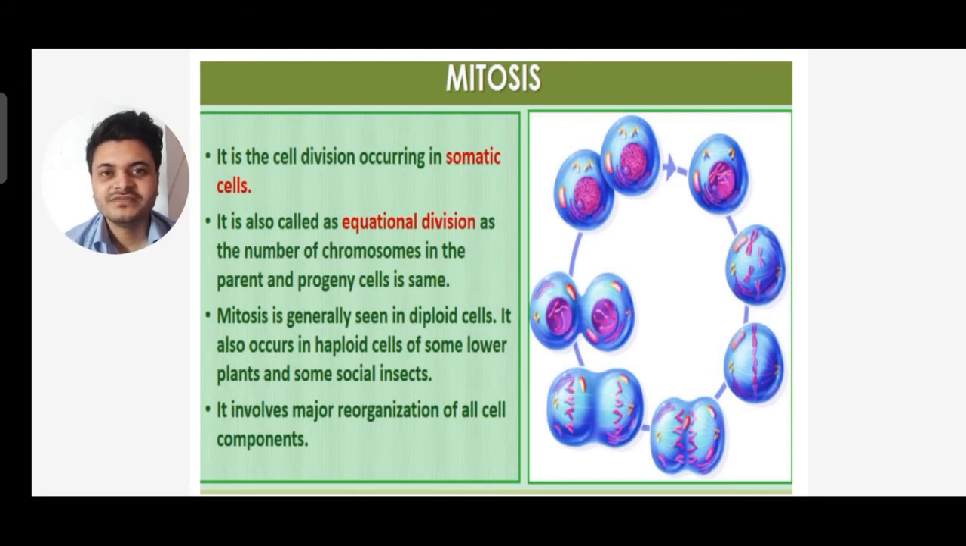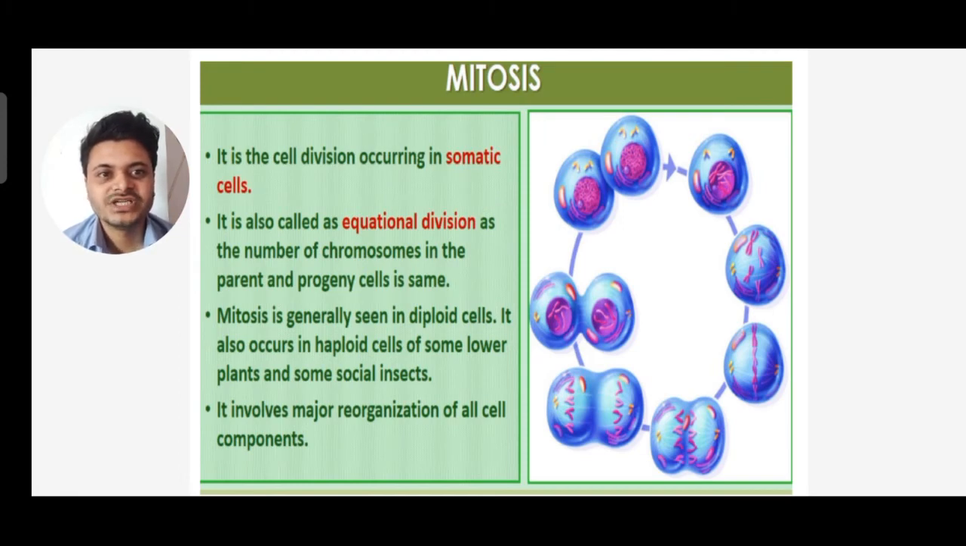Mitosis, the cell division, occurs only in somatic cells, and it is also called equational cell division. Again I repeat, mitosis is also called equational cell division. Why is it called equational cell division? Because the number of chromosomes in the parent and the progeny cell is the same.